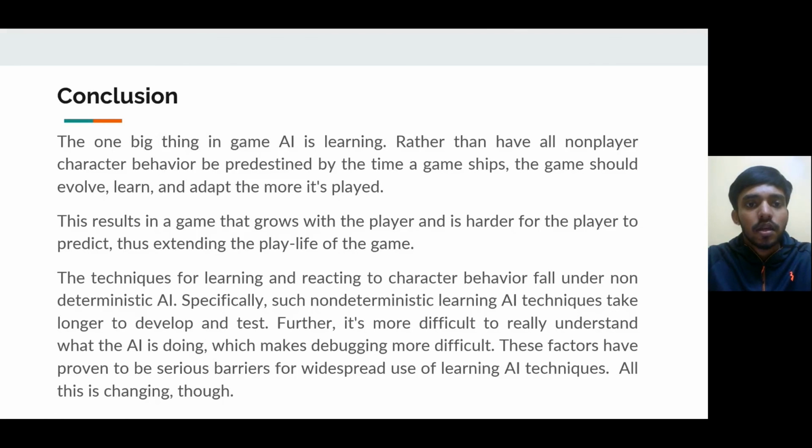The one big thing in game AI is learning. Having all non-player characters act in a predetermined way is a boring scenario. By the time the game reaches a particular stage, the non-player characters should also evolve depending upon what the AI system learned, to make the game less predictable to the player. The techniques for learning and reacting to the character's behavior fall under non-deterministic AI. Most of the non-deterministic AI methods that are available can still be efficiently applied in practice.